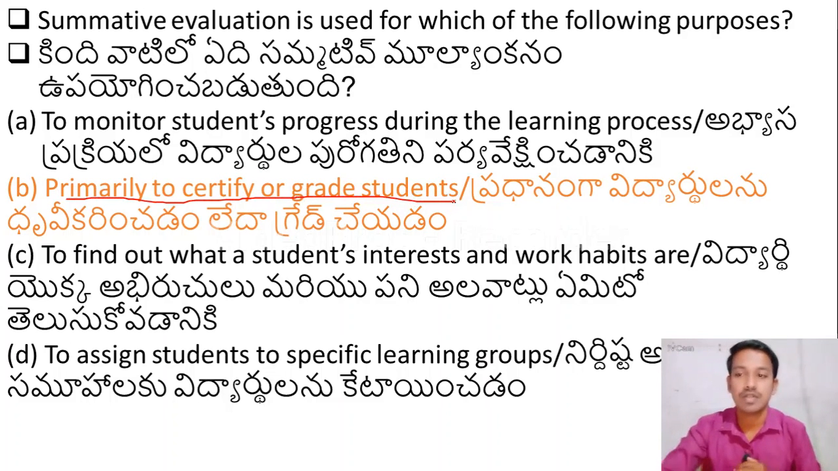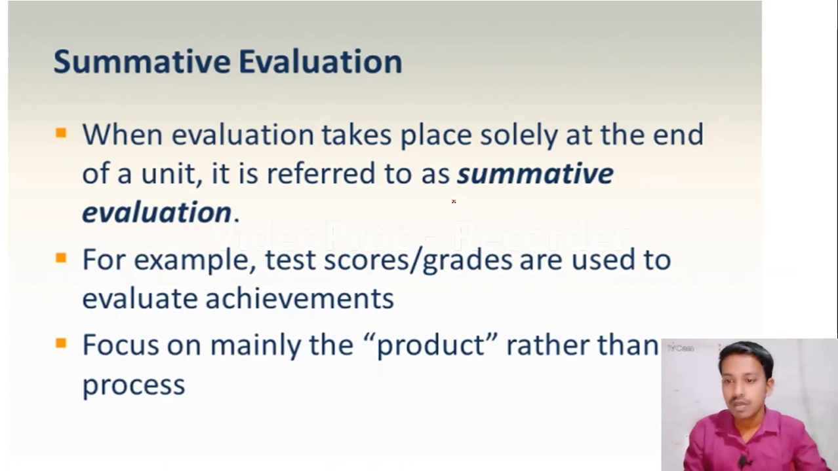This is related to summative evaluation. It will take place at the end of the course. So the right answer is option B. Summative evaluation takes place at the end of the unit or at the end of the course. For example, when we write a final examination, it is known as summative evaluation. Test scores or grades are used to evaluate achievements, like A grade, B grade. It focuses mainly on the product rather than the process. Please remember this.